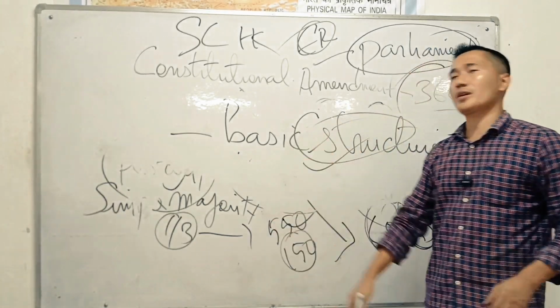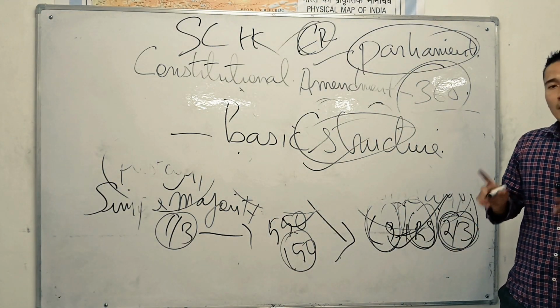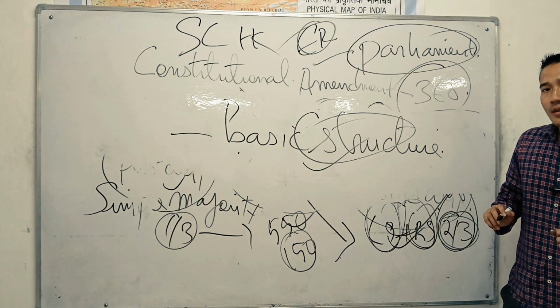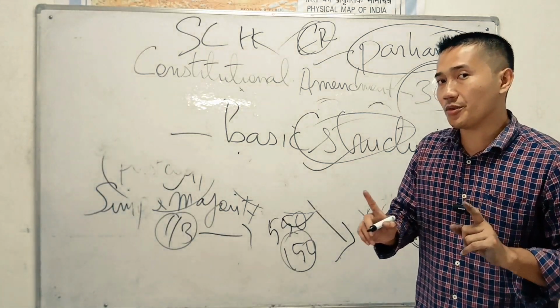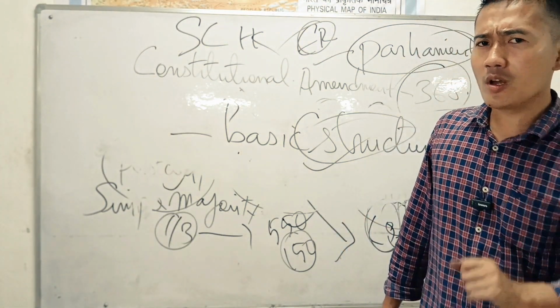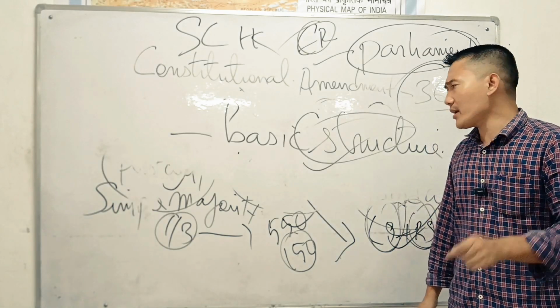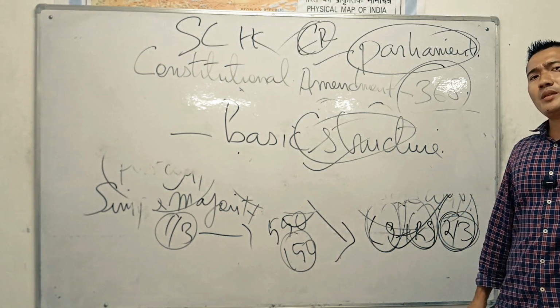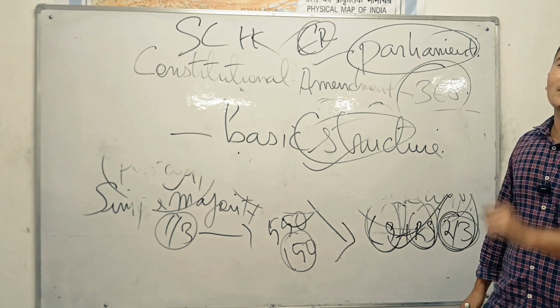So what is this basic structure? Basic structure means there are some features of the Indian Constitution which are too fundamental, too important. That is why even the Parliament, whether you are in majority or minority, cannot change these features.